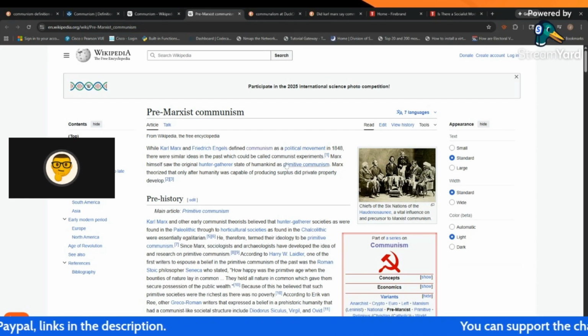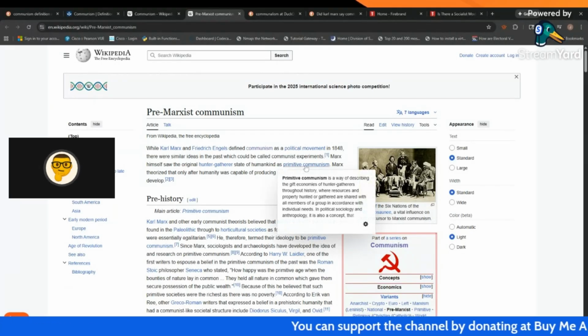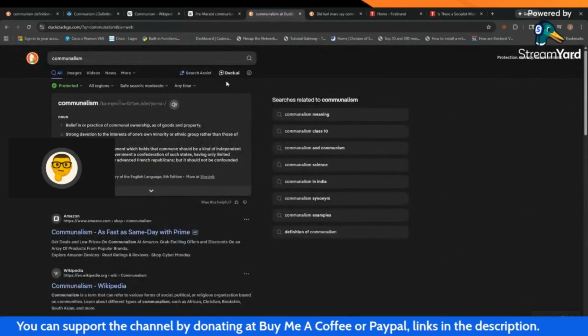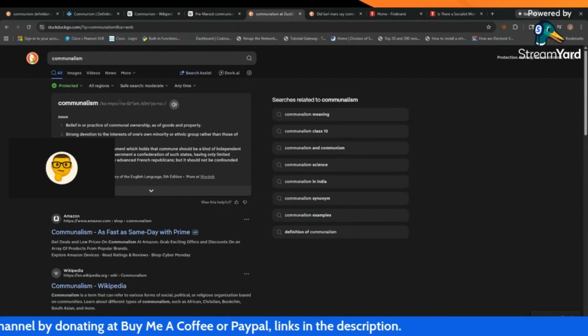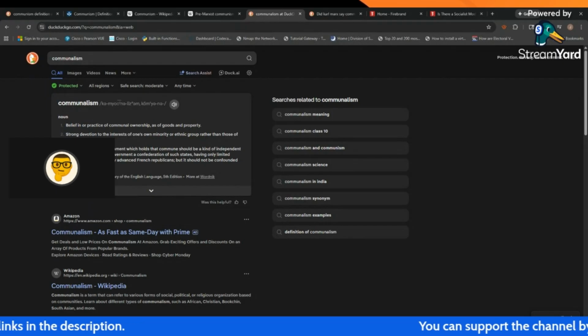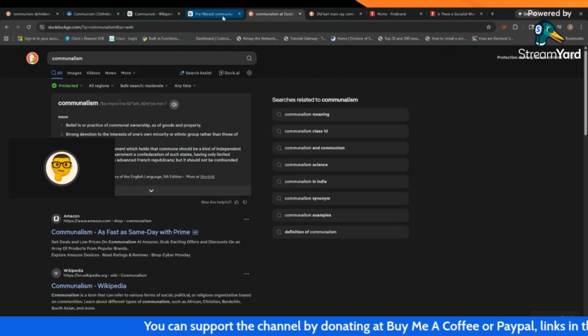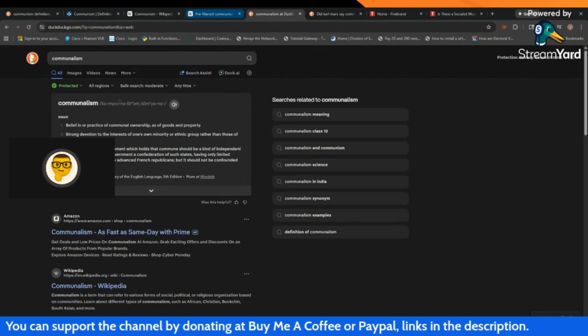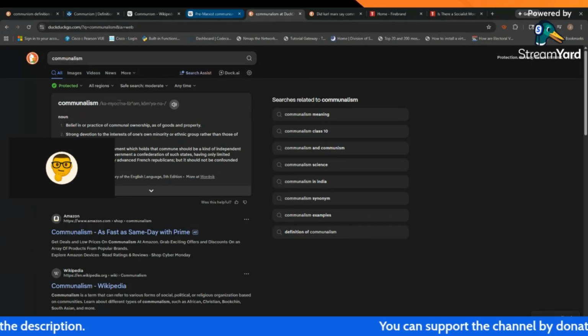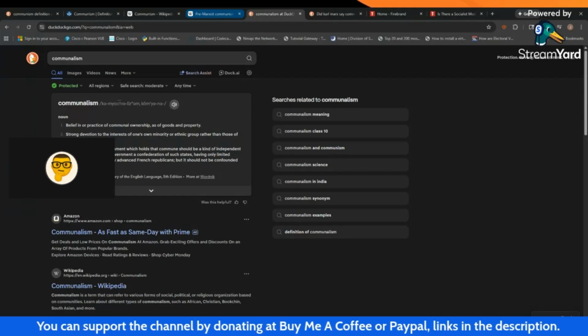I would also argue that the hunter-gatherer is not communism, that would be communalism. Because communalism, again, this is just a Google search, if you look at number 2 here, strong devotion to the interests of one's own minority or ethnic group rather than those of society as a whole. So the hunter-gatherer societies would have been primitive groups, small groups of people of a generally single kind of person. That would be tribes of Africans or tribes of, say, the primitive Norse, primitive, the pre-Irish, etc.